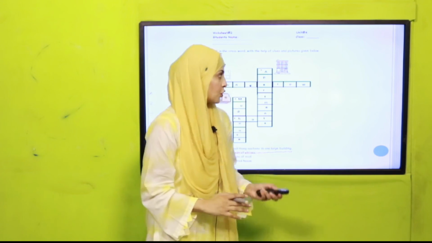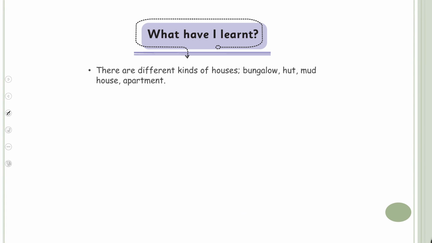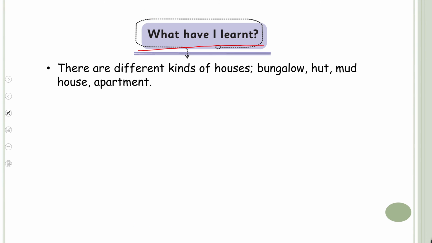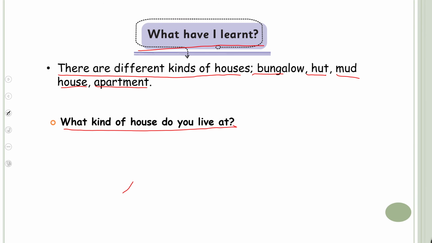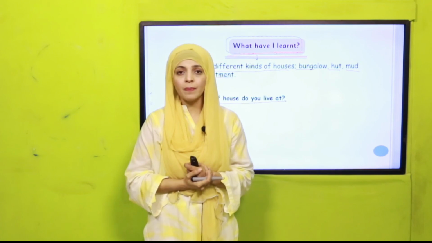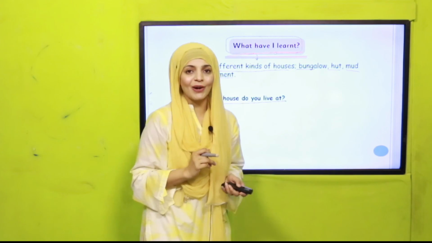Okay, printed worksheet. Now, my dear students, what have I learned today? There are different kinds of houses: bungalow, hut, mud house, apartment. Okay. Now, what kind of house do you live in? आप किस तरह के घर में रहते हैं? Quickly tell me. Very good.